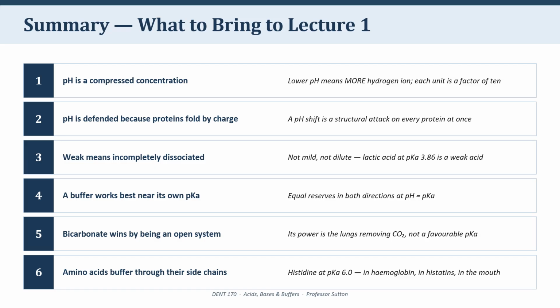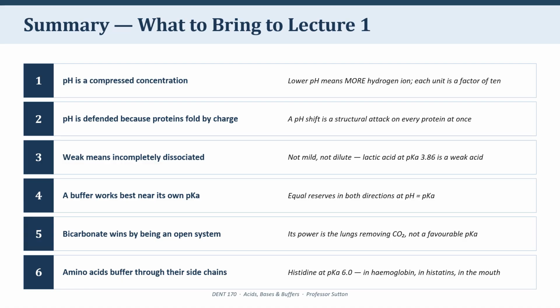Weak means incompletely dissociated. It doesn't mean mild. Lactic acid, pKa 3.86, is a weak acid, but it dissolves enamel. 4. A buffer works best when the pH equals its pKa, because that's where the 2 forms are present in equal amounts and the reserves are equal in both directions.